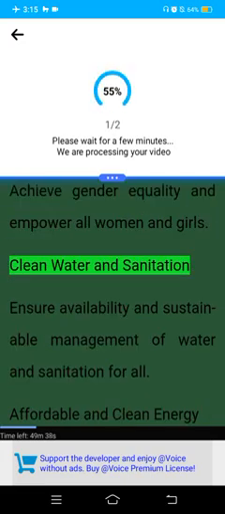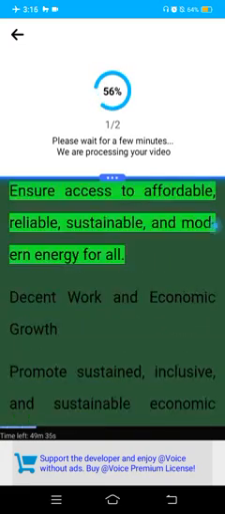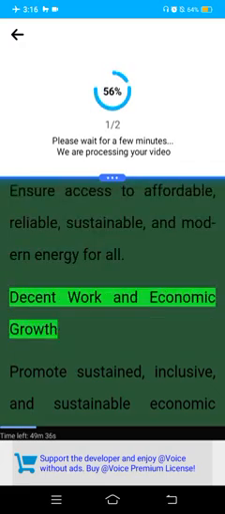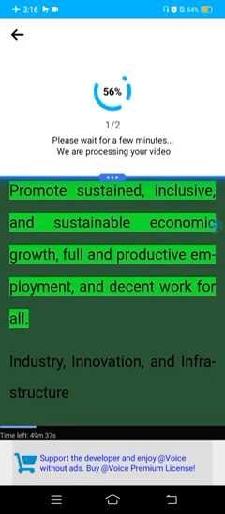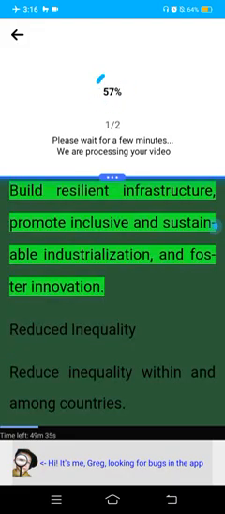Clean water and sanitation. Ensure availability and sustainable management of water and sanitation for all. Affordable and clean energy. Ensure access to affordable, reliable, sustainable, and modern energy for all. Decent work and economic growth. Promote sustained, inclusive, and sustainable economic growth, full and productive employment, and decent work for all. Industry, innovation, and infrastructure. Build resilient infrastructure, promote inclusive and sustainable industrialization, and foster innovation.